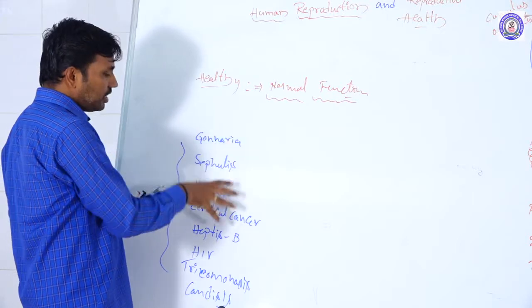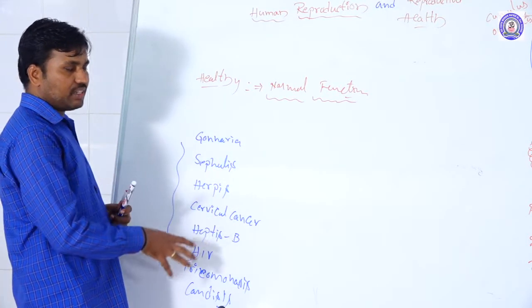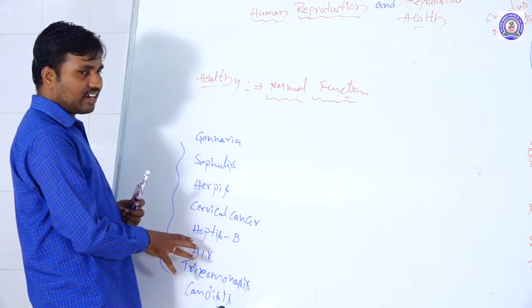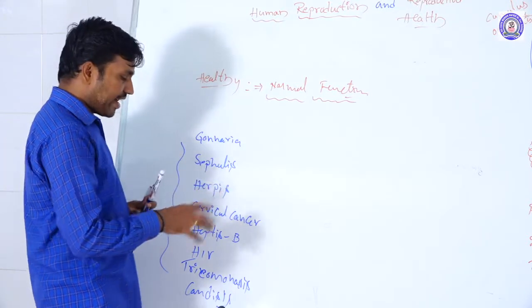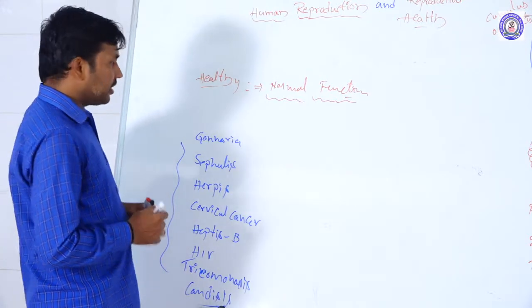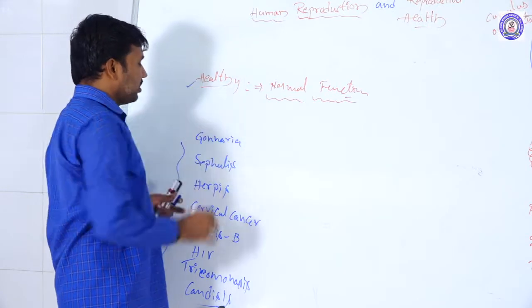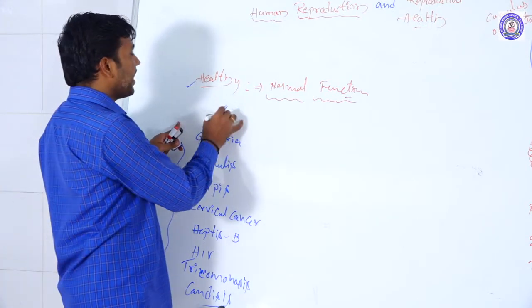Here, all these are either bacterial or viral diseases, caused by specific bacteria and viruses. Except for one or two, fungal diseases are also present. So in humans, these are called STDs.